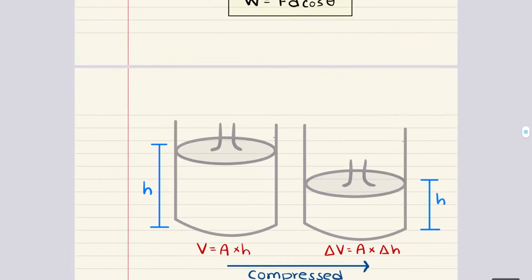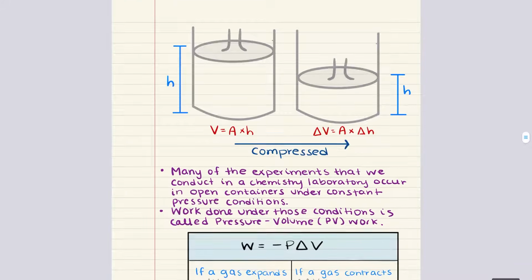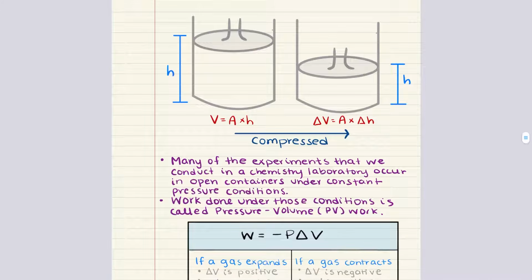Keeping that in mind, let's go ahead and discuss a special type of work that often occurs in chemical systems, and this is pressure volume work. Many experiments, especially in the chemistry labs, are conducted in open containers under constant pressure conditions. When the system expands or contracts under pressure, we refer to the work done as pressure volume work.